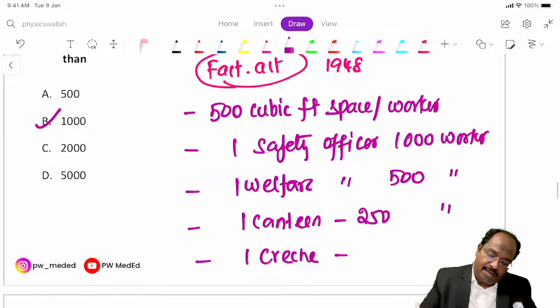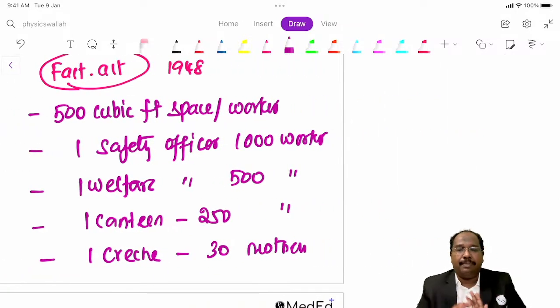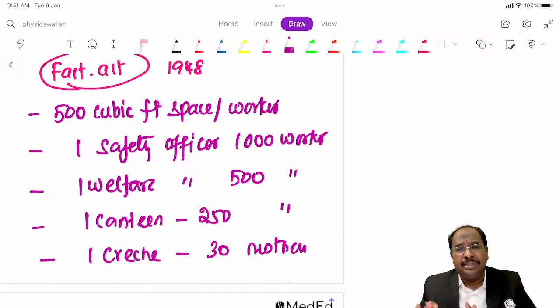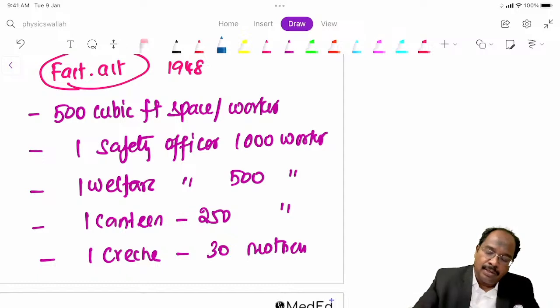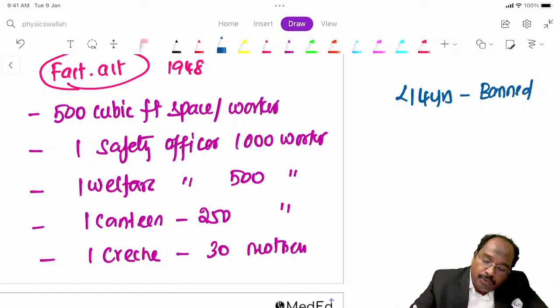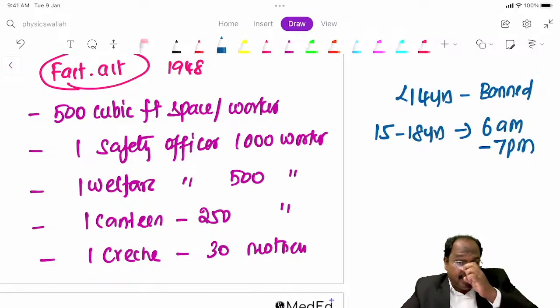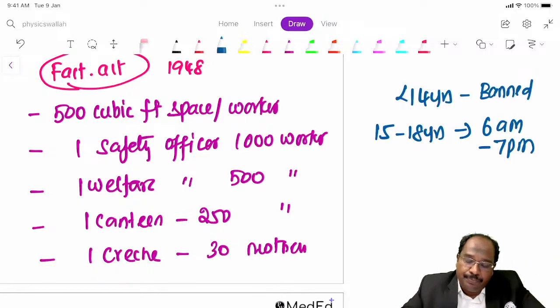Creche means a child playing area, where 30 mothers are there, they can bring the child and the child can play. These are the recommendations. Less than what age is banned? Less than 14 years are banned from working. People between 15 to 18 years can work between 6 a.m. to 7 p.m., only during daytime, and they have to be certified by a government doctor that they have achieved the age.